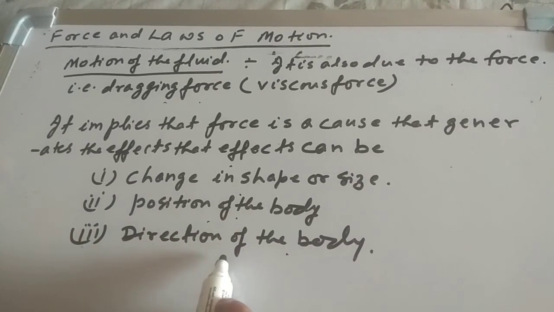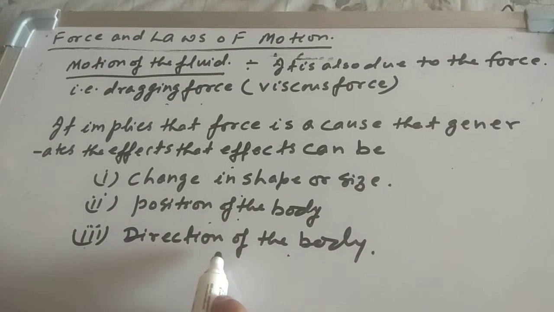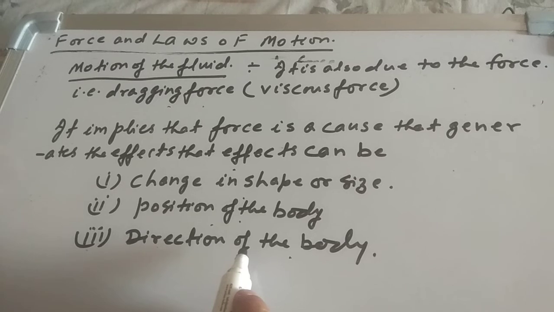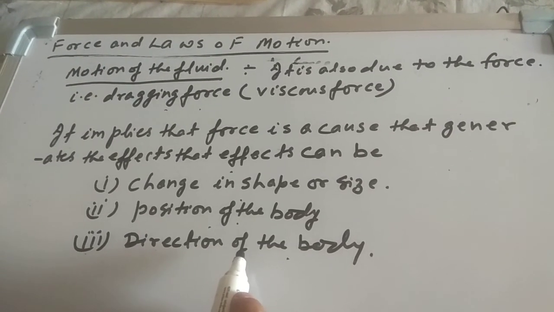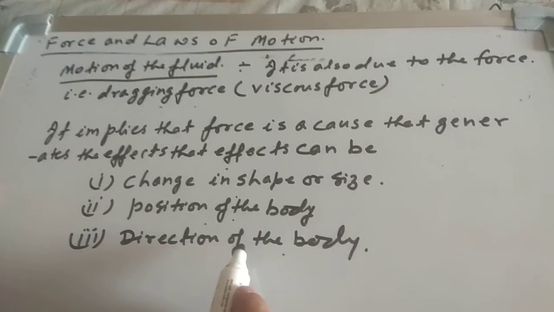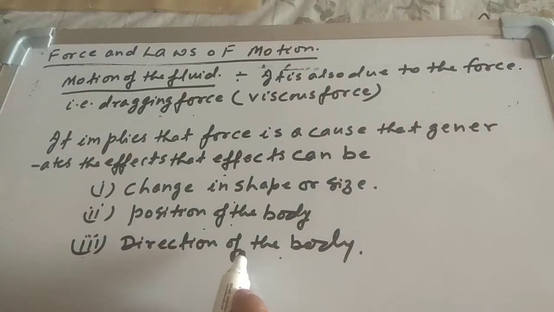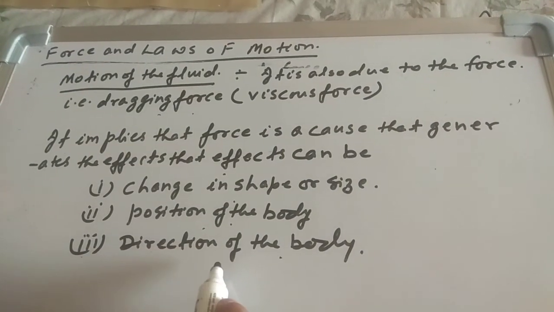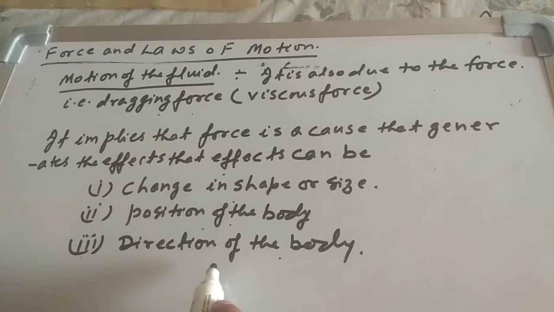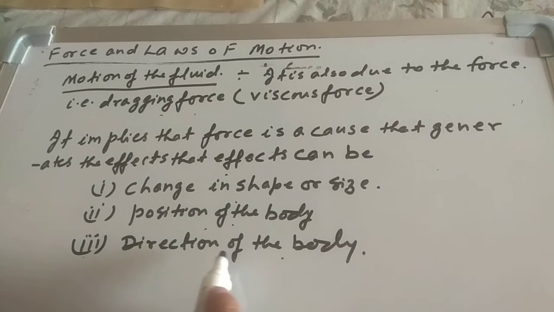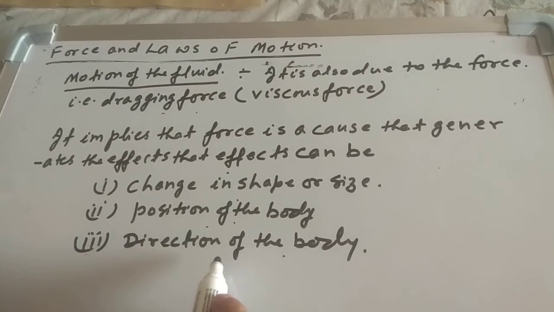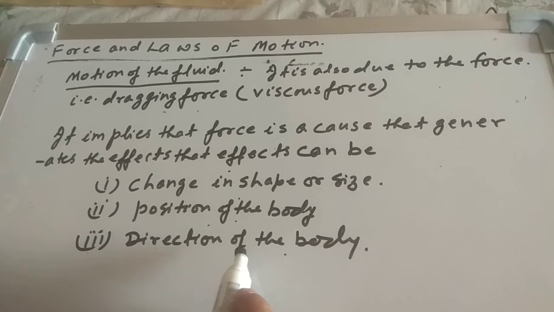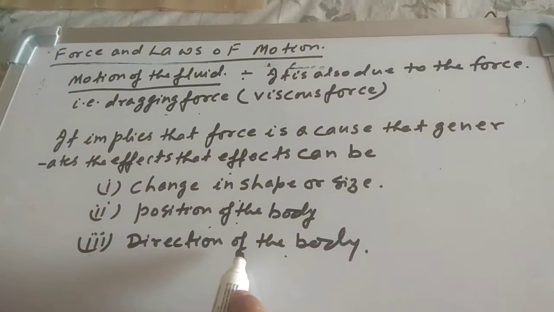Now direction of the body. Suppose you are moving eastward, some boy pushed you and your direction changes. That can be one of the examples of the direction of the body. Another example can be, suppose some bowler has bowled to you and you have applied the force with the bat.